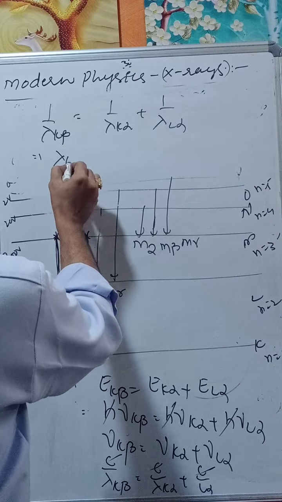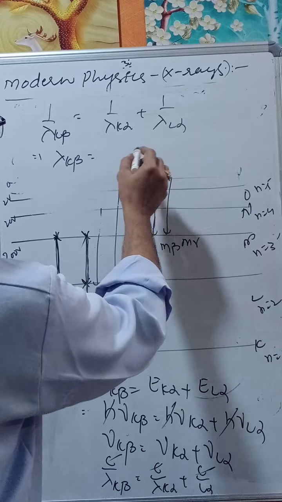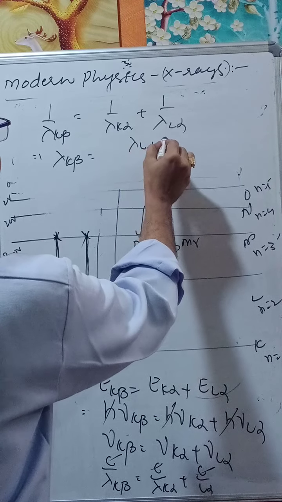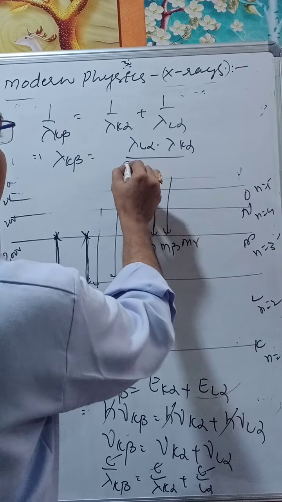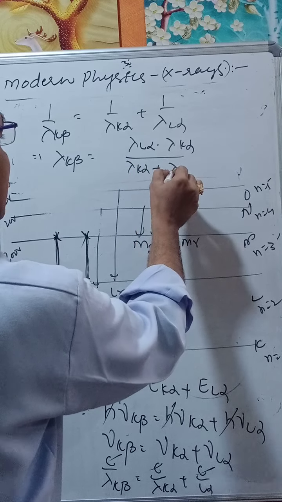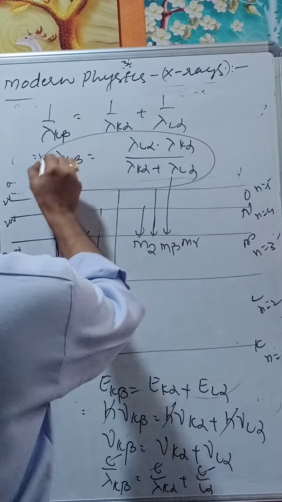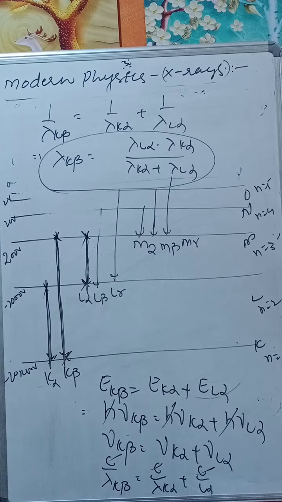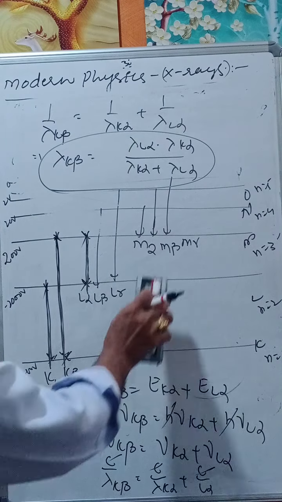This implies lambda K beta equals lambda L alpha into lambda K alpha by lambda K alpha plus lambda L alpha. This is a very important equation.